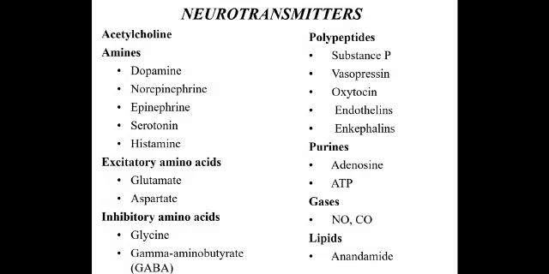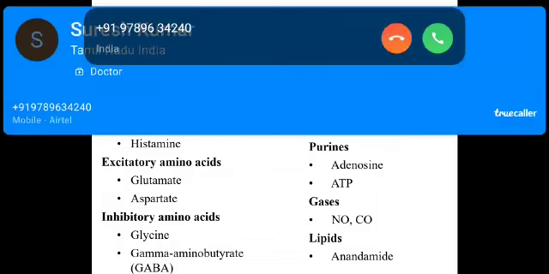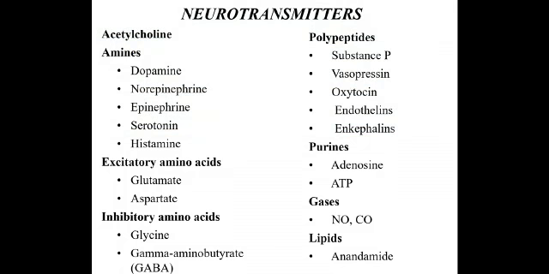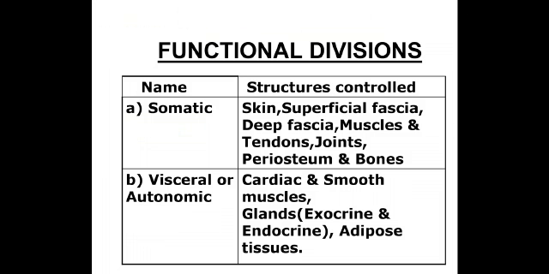The inhibitory amino acids are glycine and gamma aminobutyric acid, whereas the polypeptides are substance P, vasopressin, oxytocin, and endothelins. The purines are adenosine and ATP. The gases are nitric oxide, and the lipids finally are anandamide.